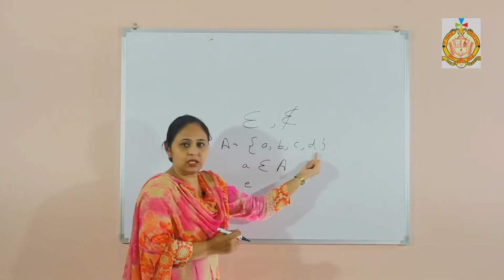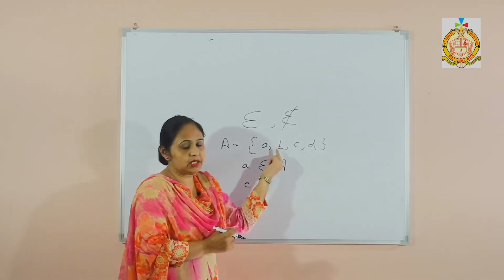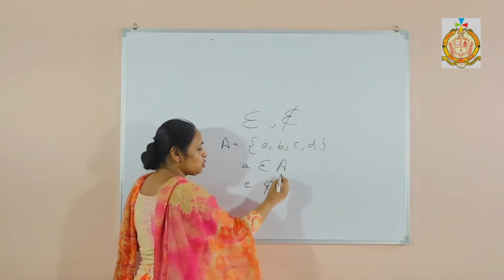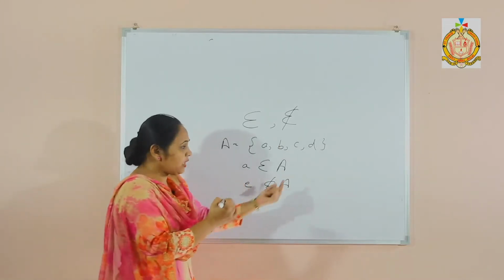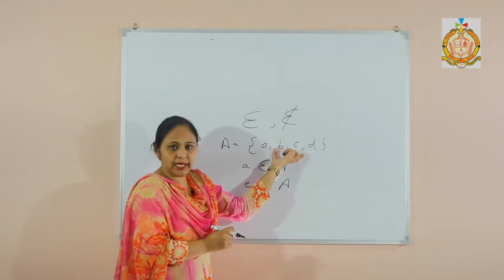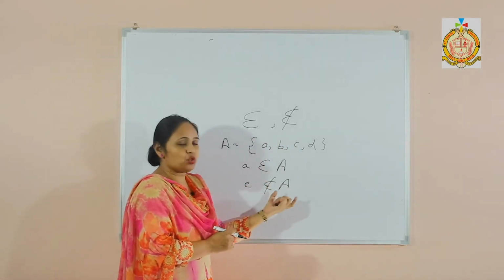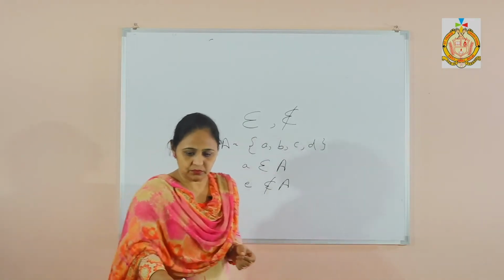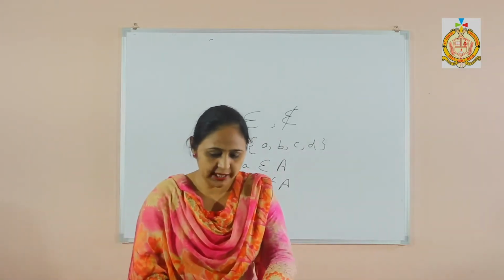We can see e is not in this set. That means e does not belong to set A. Belongs to means present in the set, not belongs to means not present in the set. Clear, students?